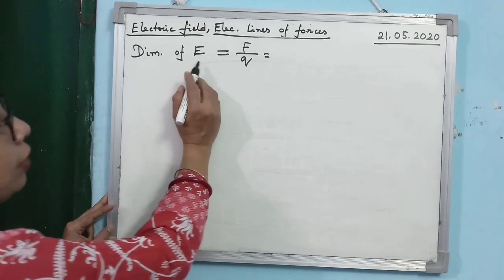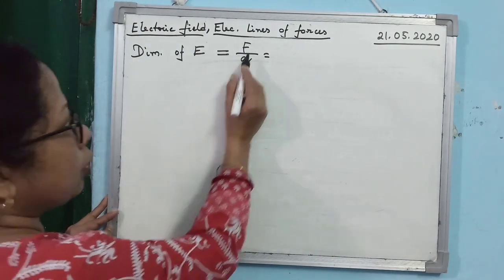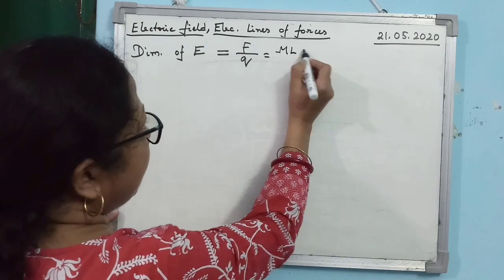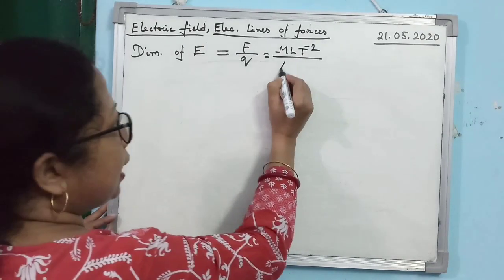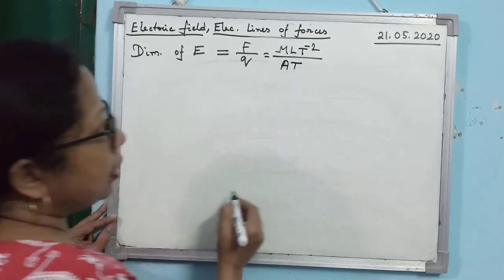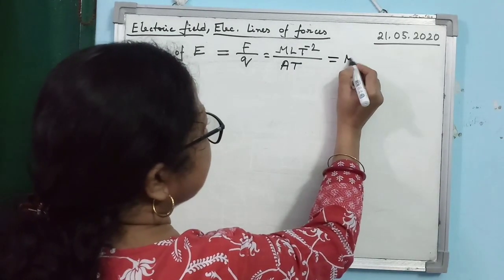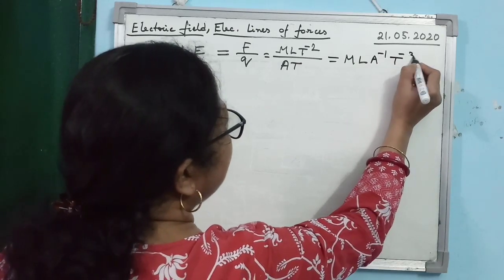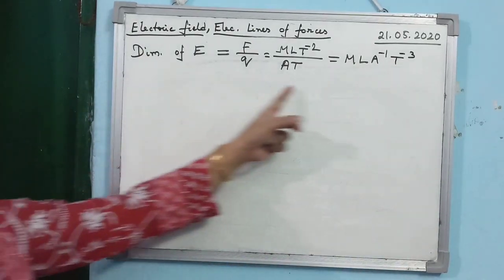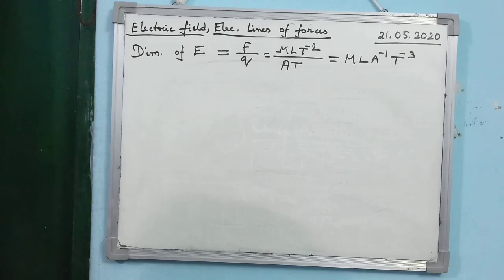Now you know we define electric field intensity E as F by q. So what is the dimension of F? MLT to the power minus 2. What is the dimension of electric charge? A into T. Alright, so you see what you are getting? It is M L A to the power minus 1 T to the power minus 3. This is the dimension of electric field intensity.